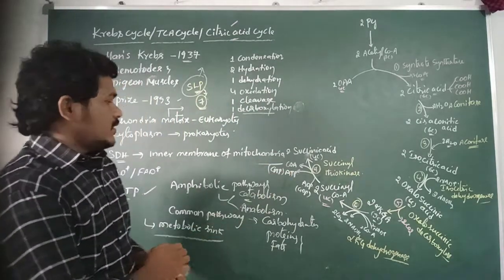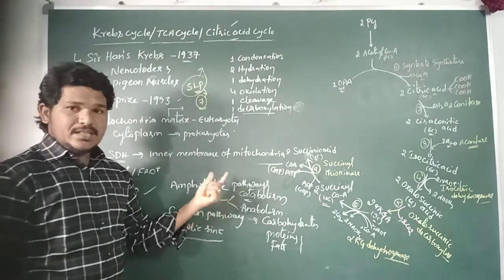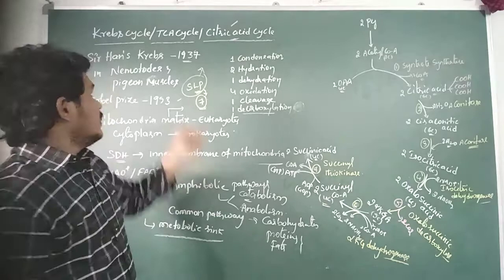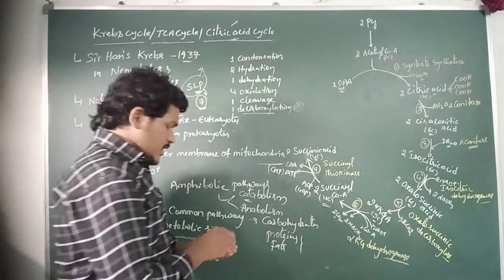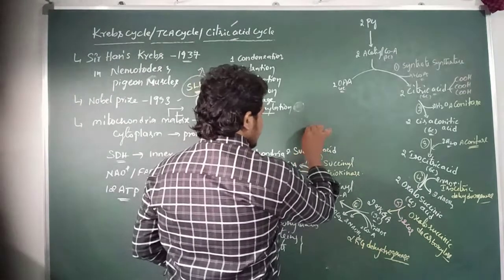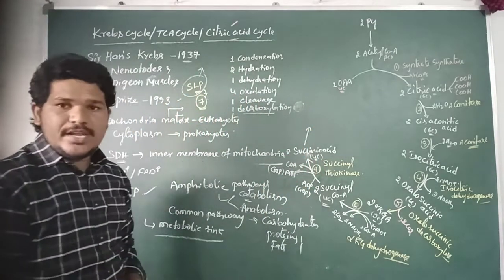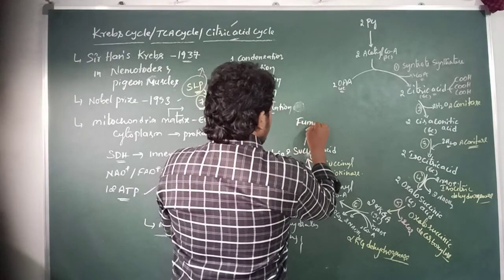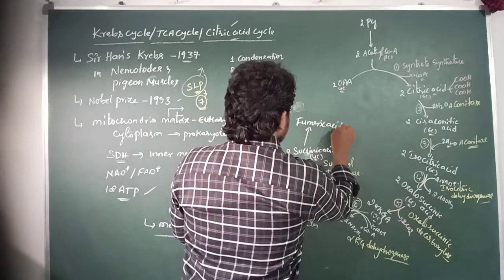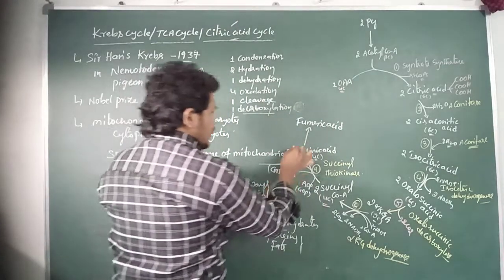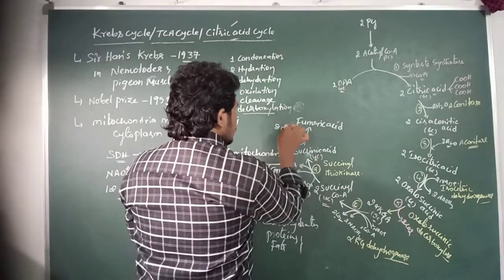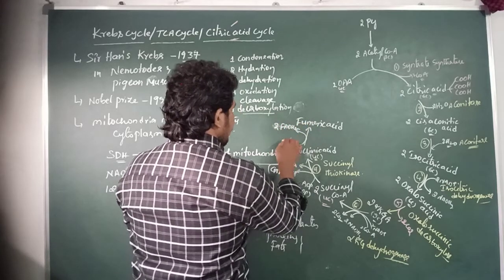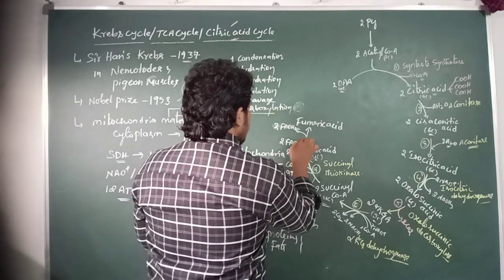And then the 8th step of the Krebs cycle is oxidation 3, or the 3rd oxidation step in the Krebs cycle. During the 3rd oxidation step, the succinic acid is oxidized into fumaric acid. In this reaction, 2 NADH2 molecules are produced. Sorry, 2 molecules of FADH2 are produced. 2 molecules of FADH2, from 2 molecules of FAD.